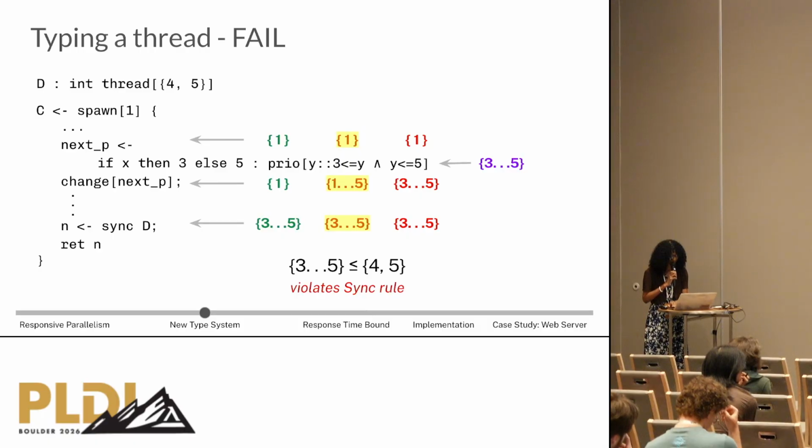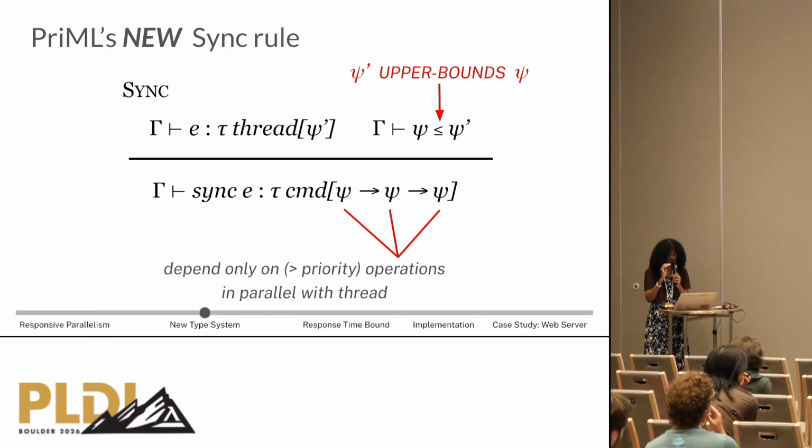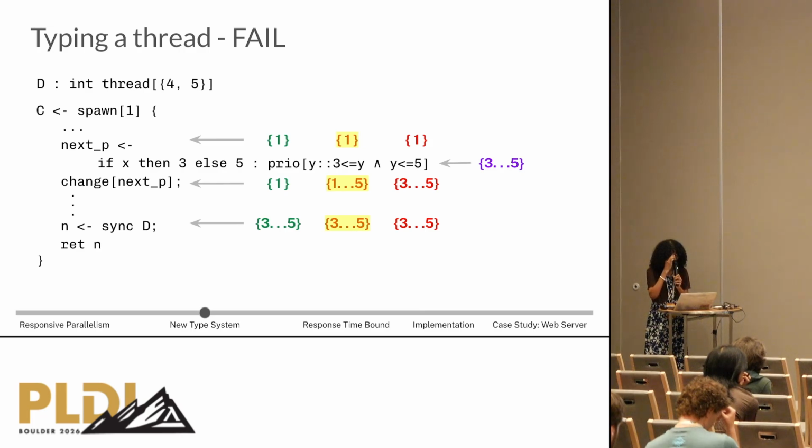Now that we can show that our threads depend only on higher and competing work in parallel, we can type a thread. Here we have thread C trying to sync on thread D, which takes on priorities 4 and 5. First, it changes its priority to either 3 or 5. And so we get all of the start, duration, and end refinements for each of these commands.